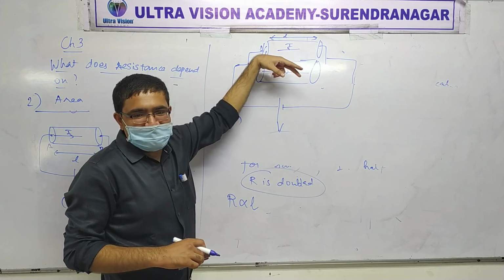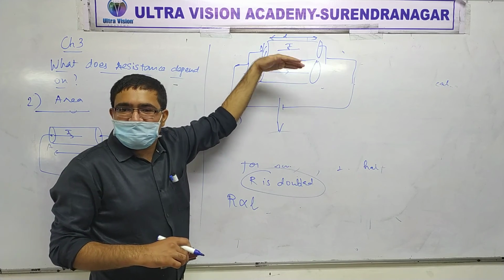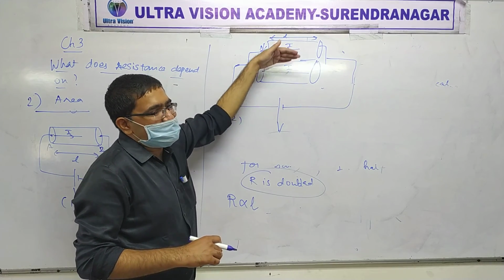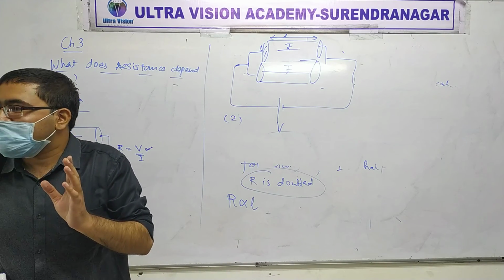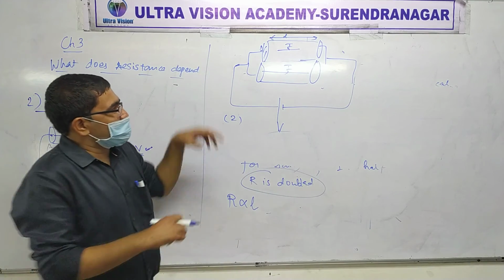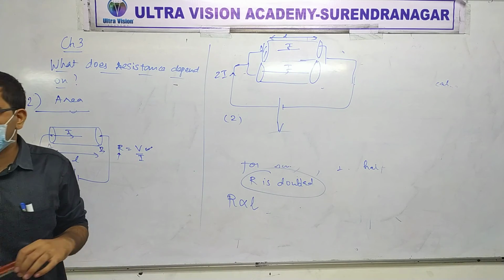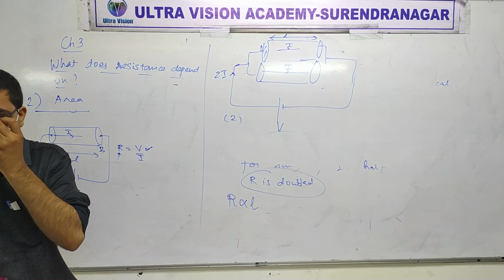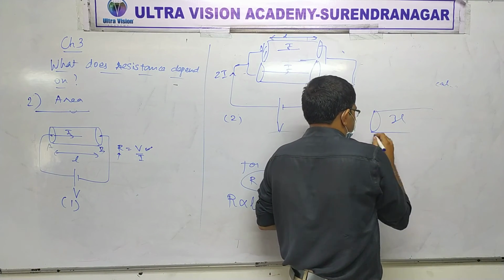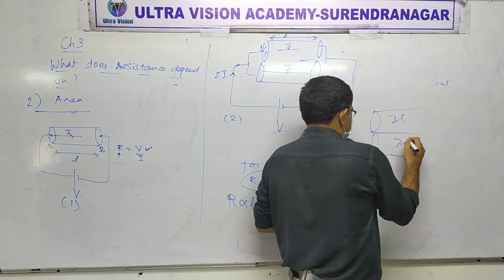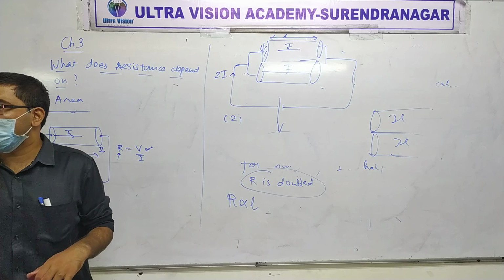If there are two, what difference does it make? No difference. Voltage remains the same in parallel. If you connect one more, then also the current in every rod will be the same. Got it? So what's the total current flowing now? 2I. Make sense or not? It's like if 3 liters of water was flowing in one pipe and 3 liters in another parallel pipe, the total water flowing is double.